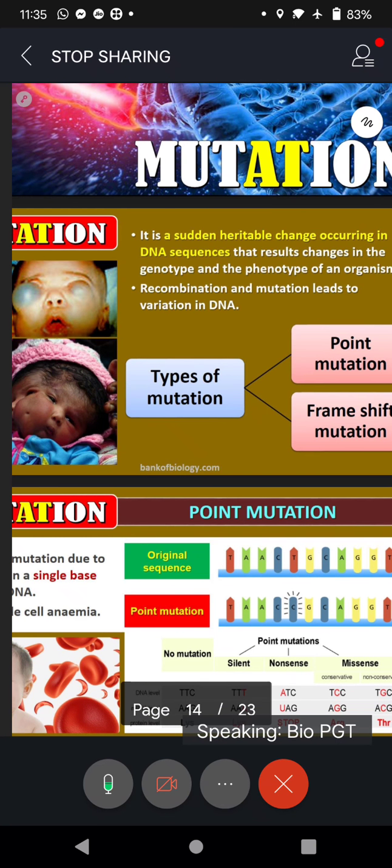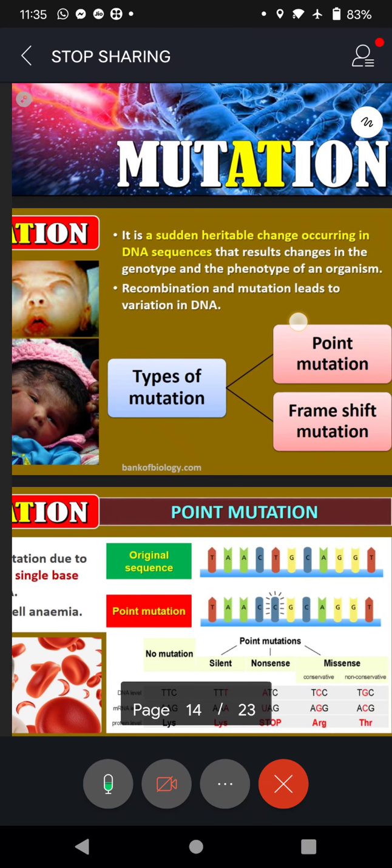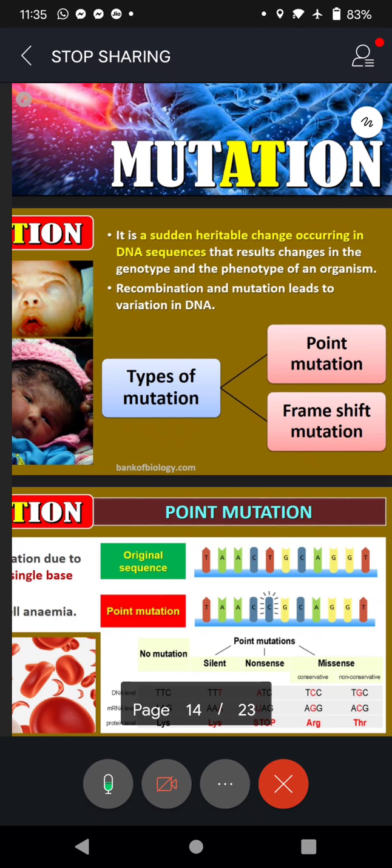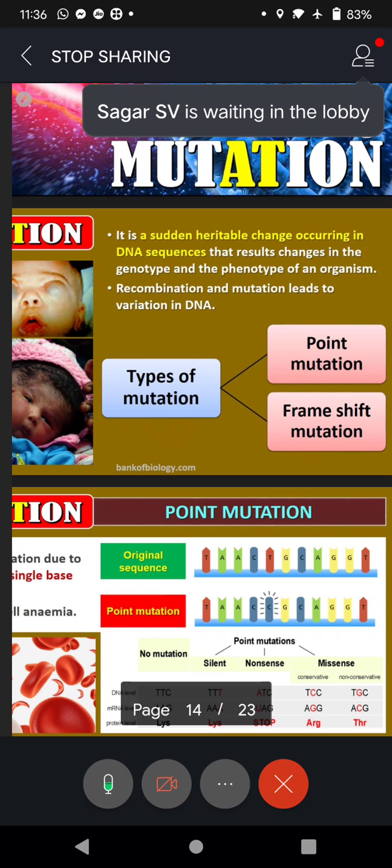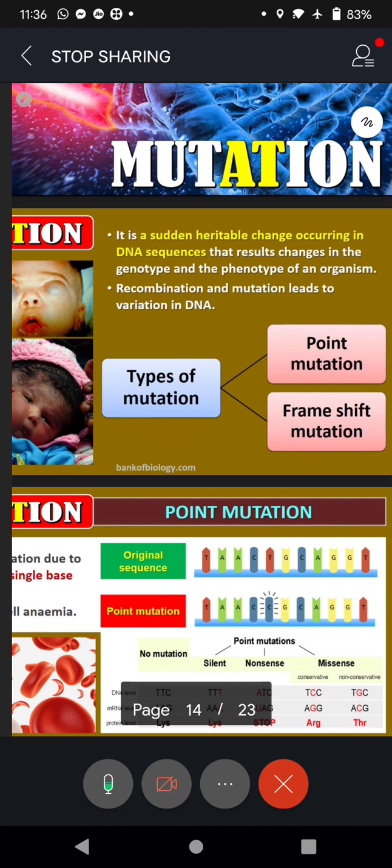It is a sudden heritable change occurring in DNA sequences that results in changes in the genotype and the phenotype of an organism. So there will be first a change in the genotype, and when we say genotype change, invariably a change in the structure of the gene or locus of the gene.